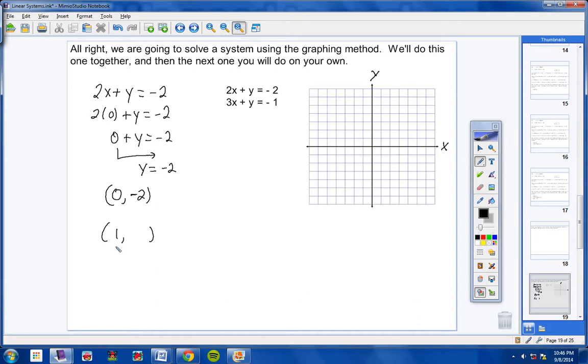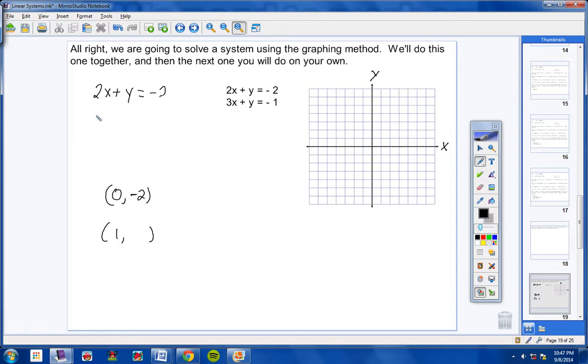Okay, now by the way, you might be saying, well, Mr. Earhart, where'd you get 0 and 1? I just chose those. I mean, they're 2 small numbers. They're really easy numbers to use. And so those are just 2 numbers I thought would be easy to use. Okay, you can use other numbers if you want to. Okay, that's totally fine. All right, let's go ahead and put in a 1 for x.